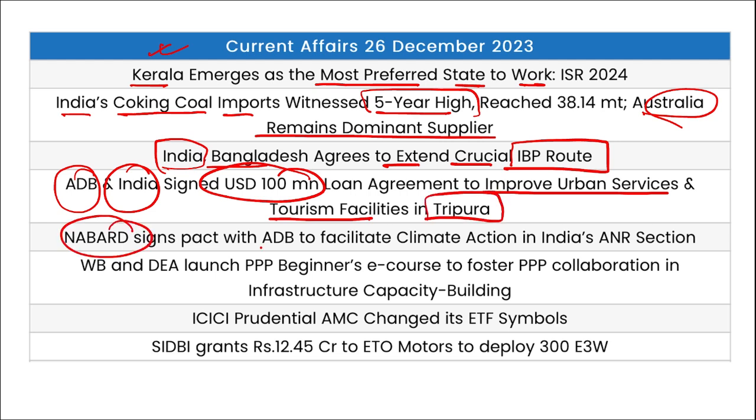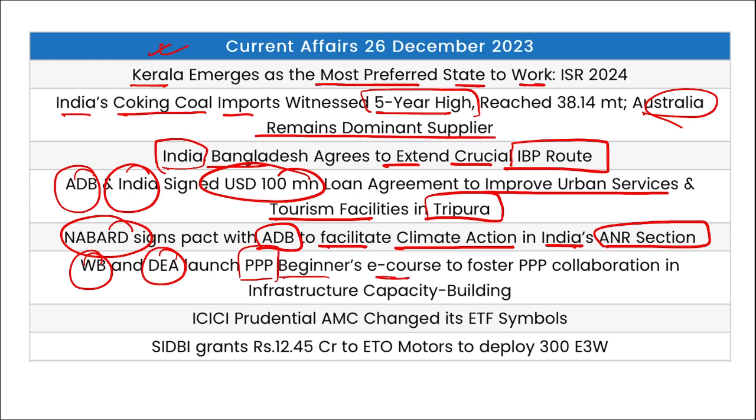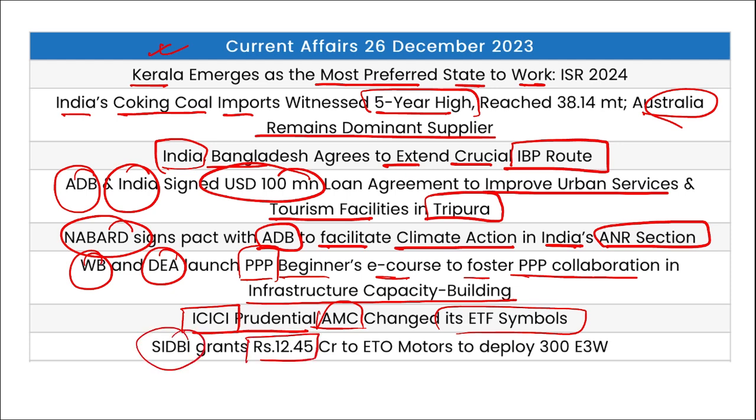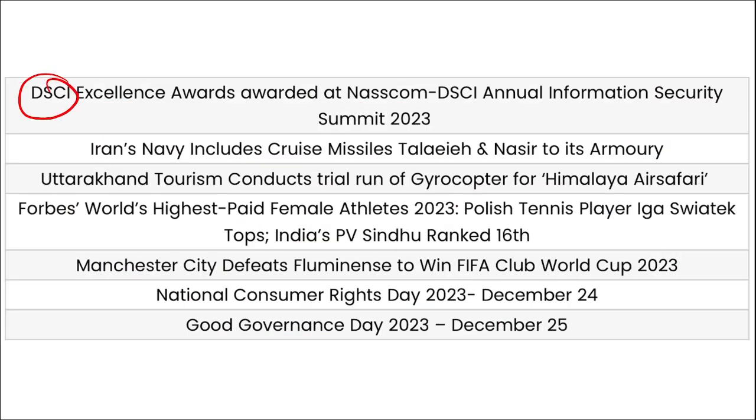Then NABARD has signed a pact with Asian Development Bank to facilitate climate action in India's ENR sector. World Bank and DEA have launched a Triple P Beginners e-course to foster Triple P collaboration in infrastructure capacity building. Then ICICI Prudential AMC has changed their ETF symbol. SIDBI has granted 12.45 crore rupees to ETO Motors to deploy 300 electric three-wheelers. Next, DSCI Excellence Awards were awarded at the NASSCOM DSCI Annual Information Security Summit 2023.